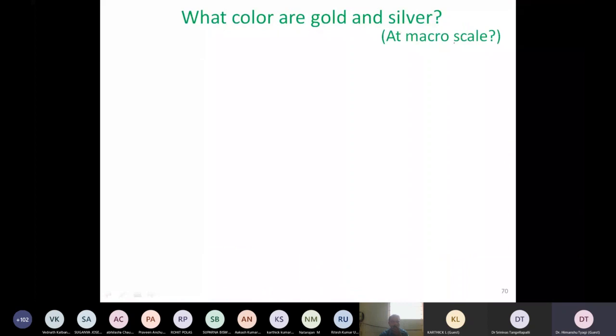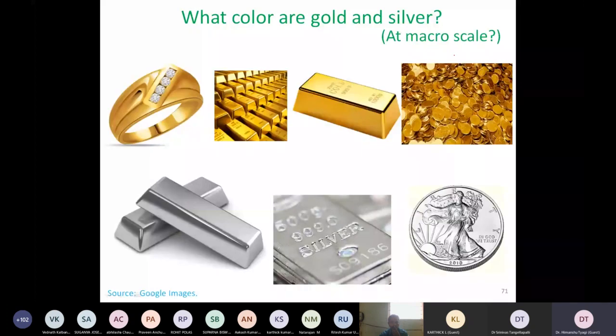We are talking about the color of these stained glass windows. Let us look at some very common objects like gold and silver. Somebody asks, what is the color of gold and silver at the macro scale, the scale at which we see them, maybe in a ring or a small gold coin? We know the color very conveniently: gold has a yellowish color, or some people call it golden color, and silver is a highly reflective, whitish kind of color, also known as silver paint.